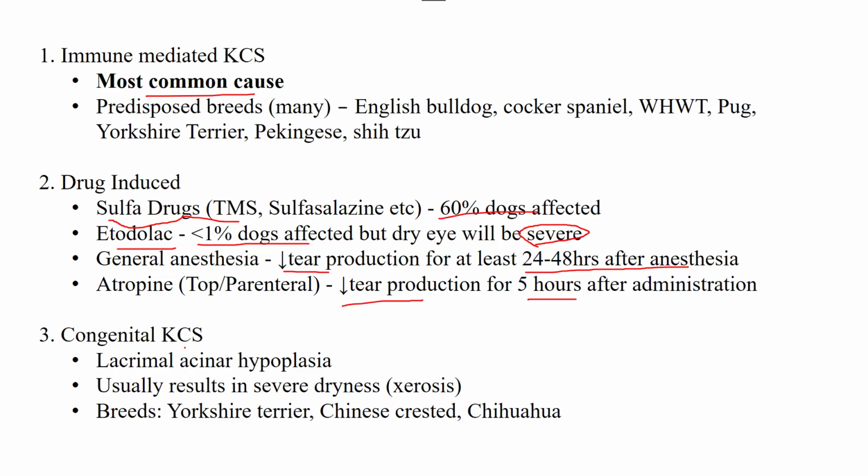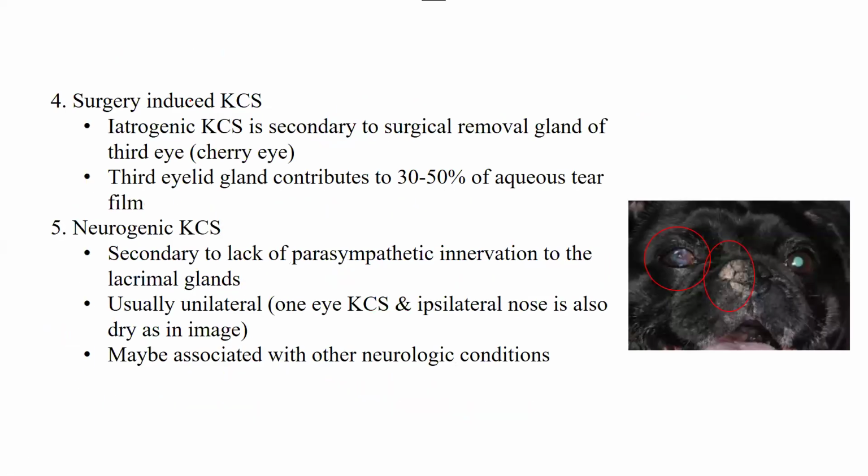Then we have congenital KCS. Of course, any dog with lacrimal acinar hyperplasia is going to have congenital KCS, and it results in severe dryness. Breeds predisposed are Yorkshire Terriers, Chinese Crested, or Chihuahua. Next, we have surgery induced.